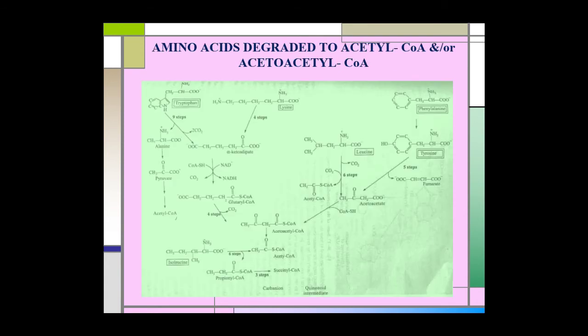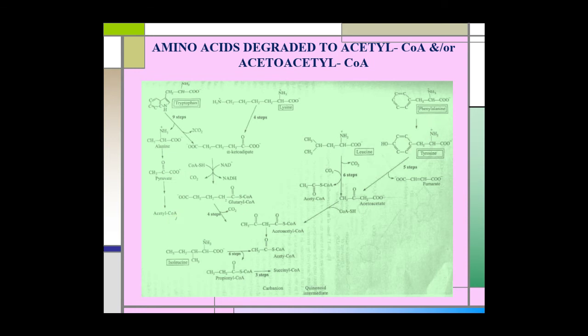Now some of the amino acids are degraded to acetyl coenzyme A and or acetoacetyl coenzyme A. And these amino acids are tryptophan, lysine, phenylalanine, tyrosine, isoleucine.